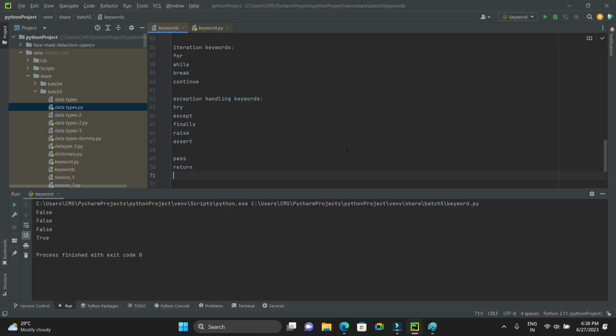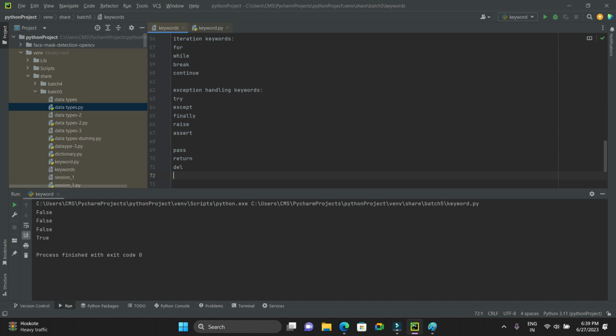Okay, fine. Pass, return, and then we have the del keyword, as we know, to delete an element or item from a list or from a dictionary. We use del. Can we use the del keyword on a tuple to delete an item in a tuple?